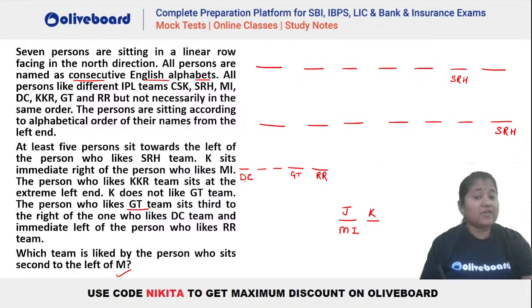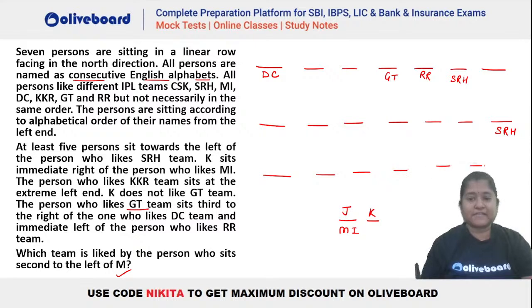Okay. So now if you have to place this particular information into the first case, where should we have? You can see the only possibility, because we are talking about 5 complete people. 1, 2, 3, 4, 5. So you will see the only possibility will be DC here, gap of 2. Then we have your GT and then we have your RR, right? In this case, we have 2 possibilities here. That is, let's say we use this one. Let me remove this. So we have 1, 2, 3, 4, 5, 6 and 7.